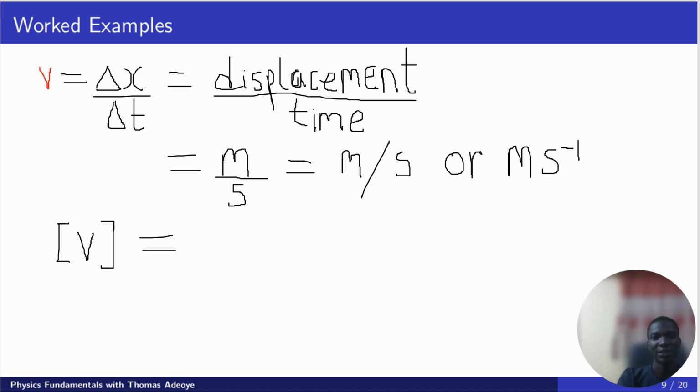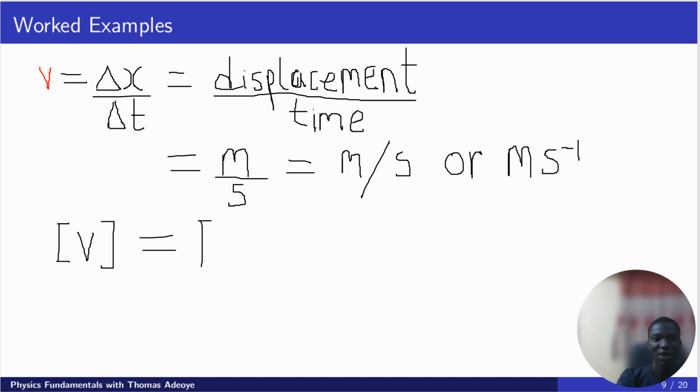Okay, and the same thing as m s raised to power minus 1. If this s goes up, based on the law of indices, the negative index law, it becomes minus 1. So we now move on to this symbol, these square brackets. If you enclose a physical quantity using the square brackets, then it means you are interested in the dimension.